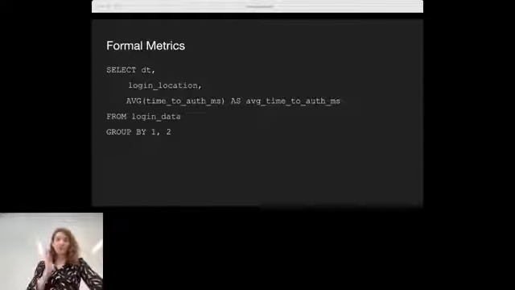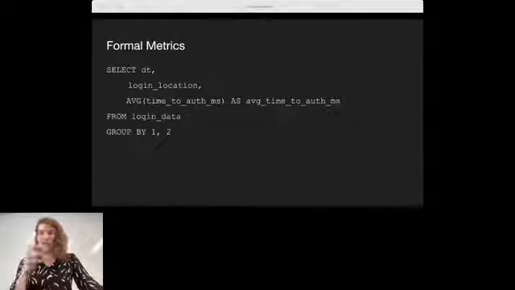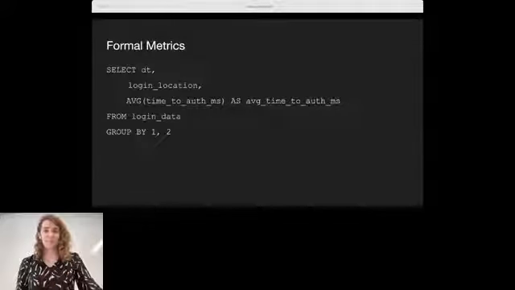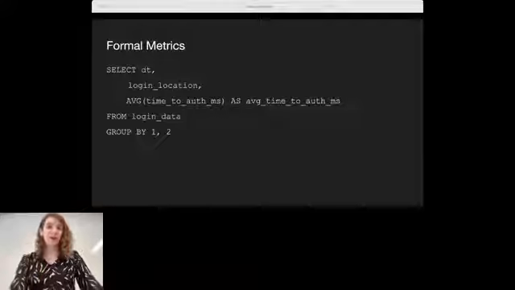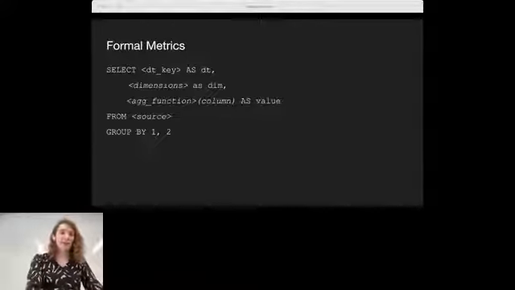So most of us have written one version or another of this query countless times. What's the average value of something? And I want to see it split across a couple of different things. And if you think about this for a moment, our query can really be generalized. We break out that we aren't having some specific column, but we've got a date key.